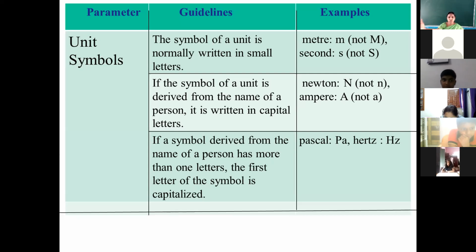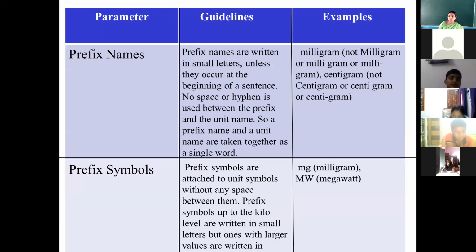As we proceed further, slowly the things will become more clear. I know all these terms are very new for you, and you might not have heard them before. But as we do further topics, we will be able to know more and more, and the things will become clearer to you. Understand? So this is the second guideline, how we write the unit in symbol form. Clear?